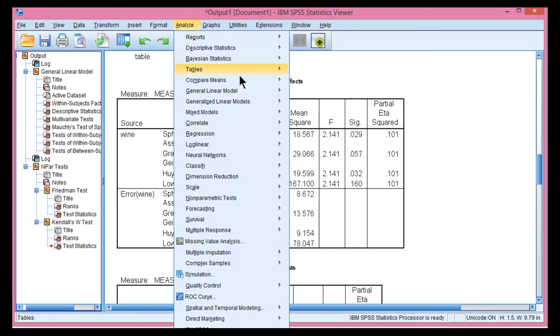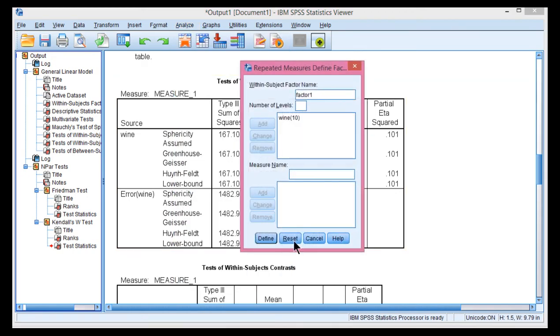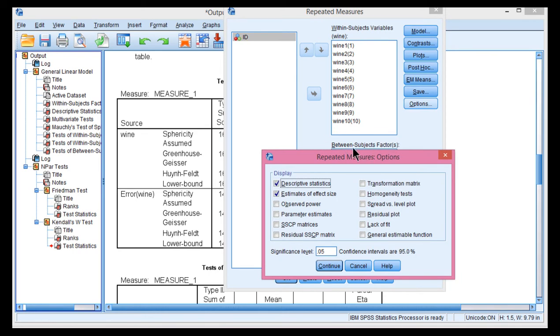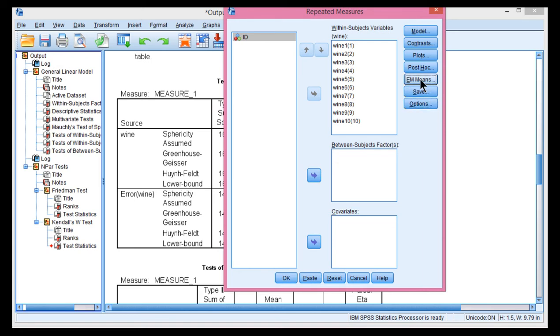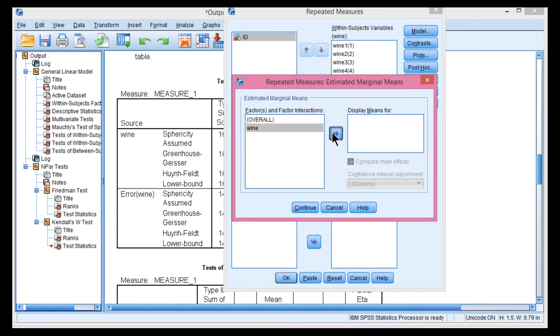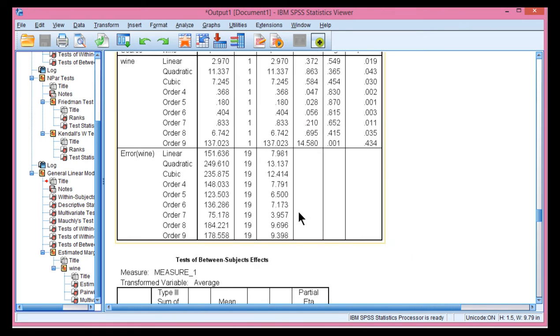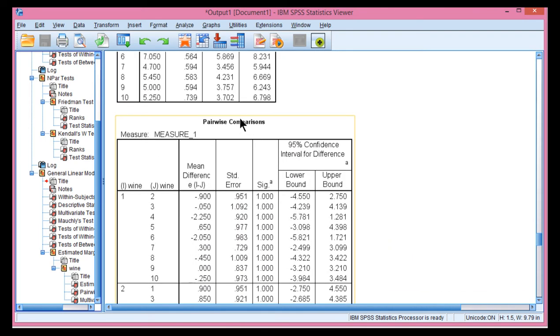So if you go into Analyze, General Linear Model, Repeated Measures, Define, and then click on EM Means if you have version 25, or click on Options, and you'll see the EM Means information at the top of this window in versions before 25. But in version 25, EM Means, click, and then you can place your wine variable in the display means for and compare main effects, and then have a Bonferroni correction, and then you can compare all the means for statistical significance and protecting yourself. So here are all those pairwise comparisons.